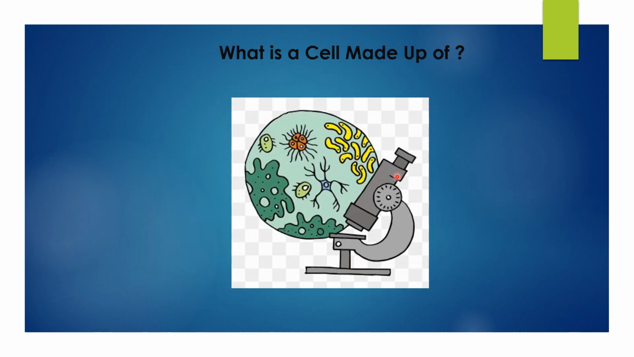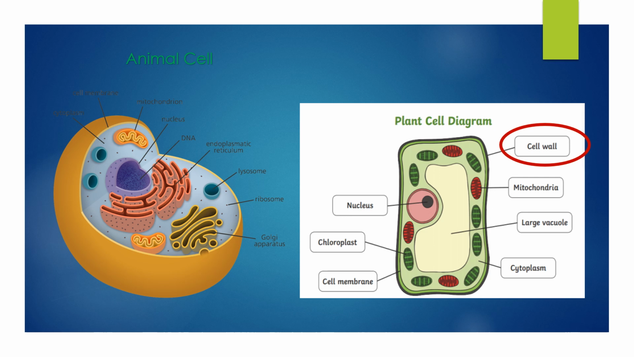Okay, what is a cell made up of? We already saw in the introduction, a cell is made up of cell organelles. So let us have a detailed look at these cell organelles. We have two different types of cells, that is a plant cell and an animal cell. Here, if you see, I have marked the cell wall. The reason behind this is the cell wall will be present only in a plant cell and it is completely absent in an animal cell.